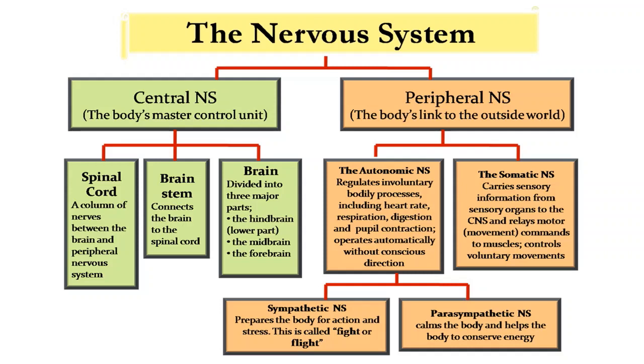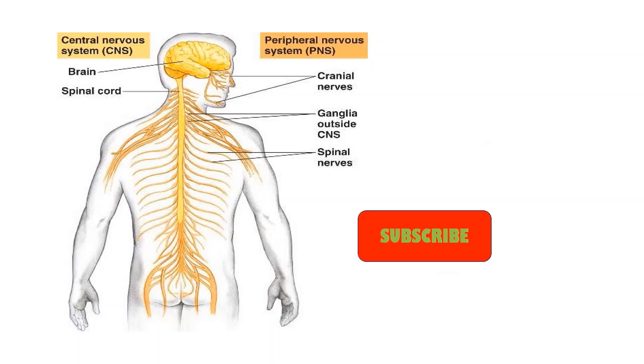Then we know the autonomic nervous system is further divided into sympathetic and parasympathetic. The sympathetic prepares the body for action under stress, that is fight and flight. In stressful conditions, rapid action is given by the sympathetic nervous system. And the parasympathetic nervous system helps the body to conserve energy, otherwise known as rest and digest.